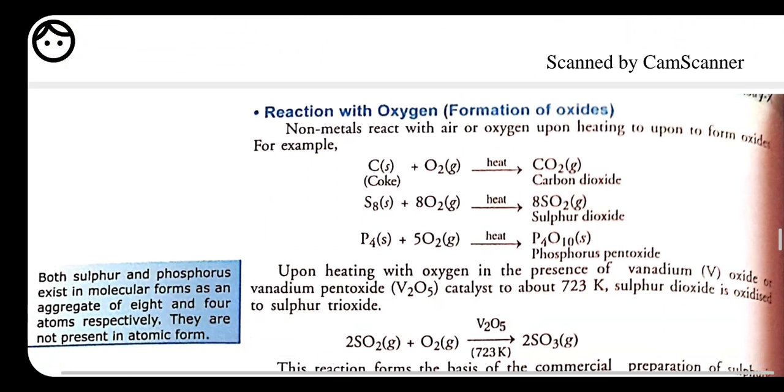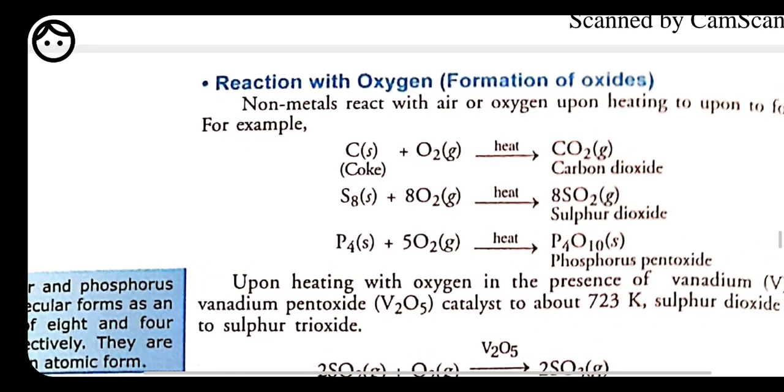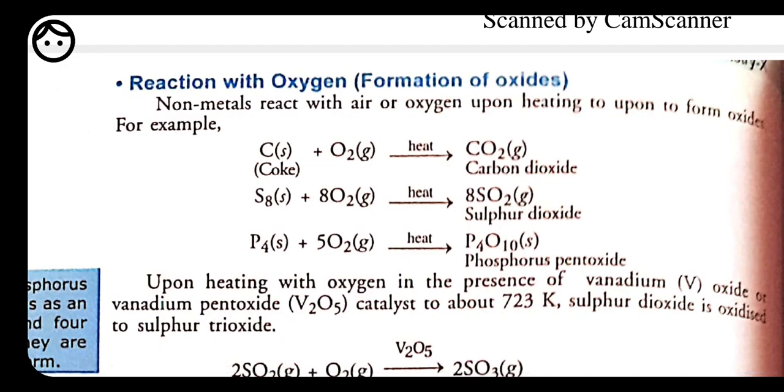All the metals are called electropositive in nature, and all the non-metals are called electronegative in nature. So what do we mean by electropositivity and electronegativity? Electropositivity means the tendency to lose electrons. All metals have the tendency to lose electrons, that's why metals are called electropositive in nature.